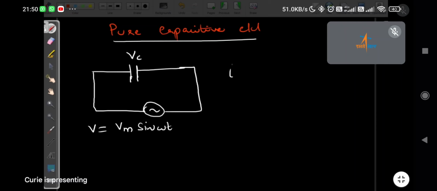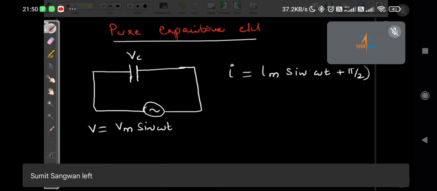If you do the calculations in a similar way to what we have done, we will get I equal to Im sin(omega t plus pi by 2). We will get this equation.